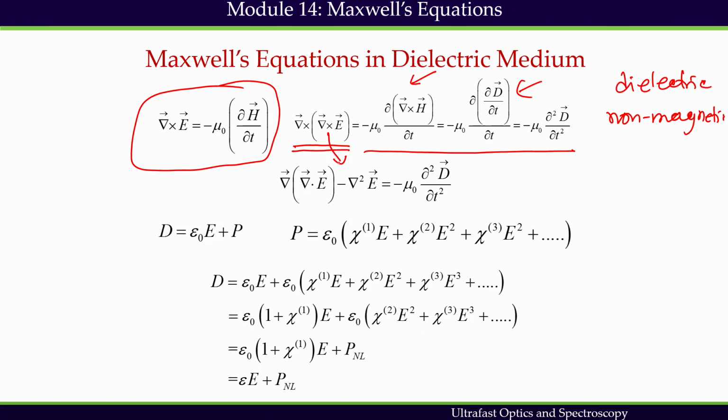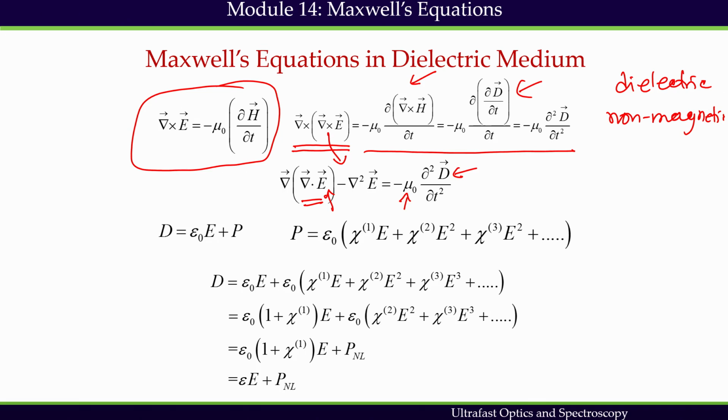Now, the question is whether the divergence of E is 0 or not, in the medium. E is the electric field, mu naught is the magnetic permeability of free space, and D is the flux density which includes cooperative effects. Here both E and D are functions of space and time.